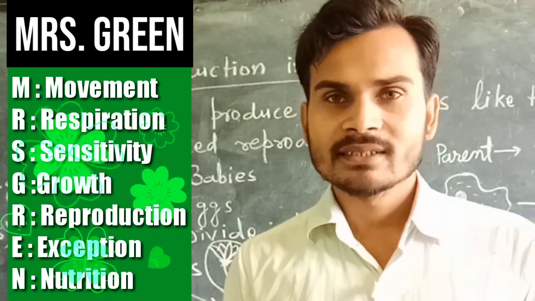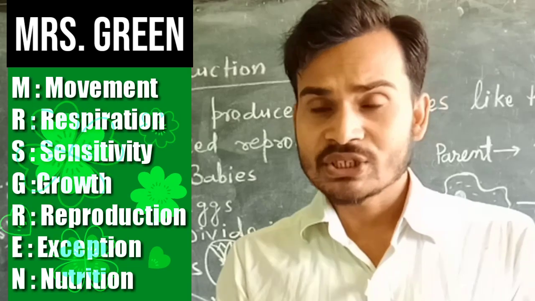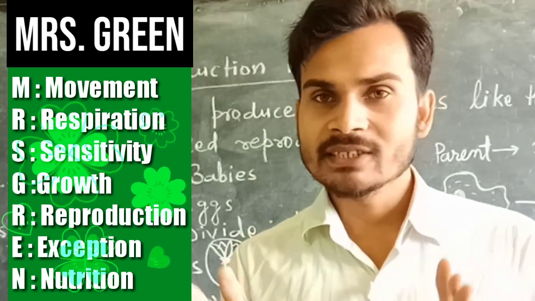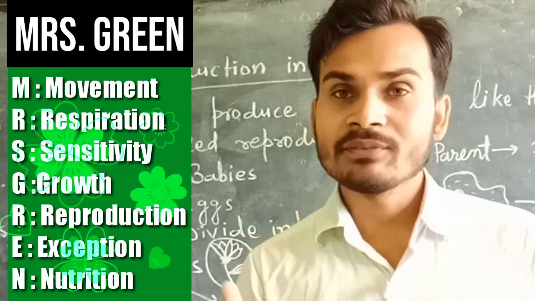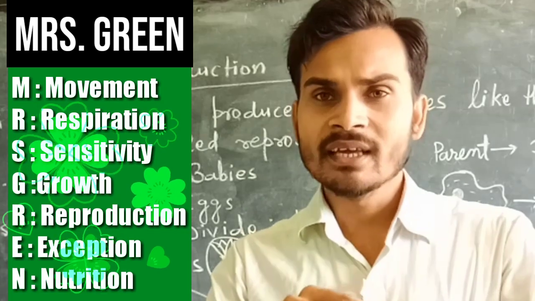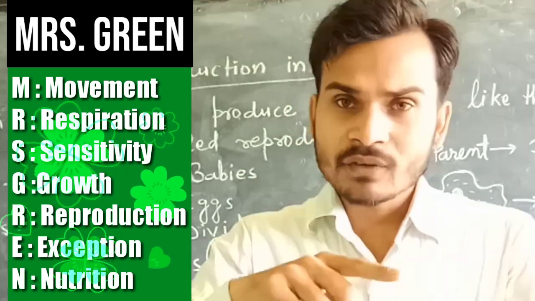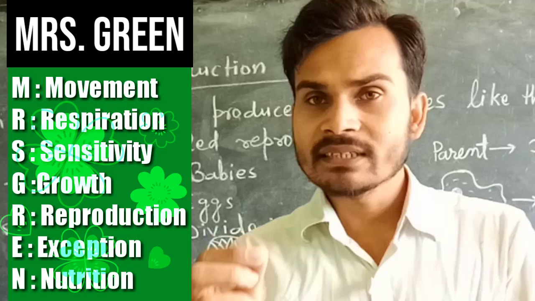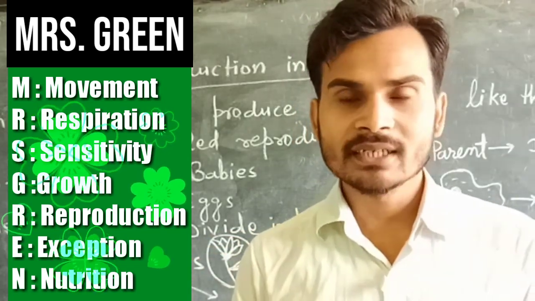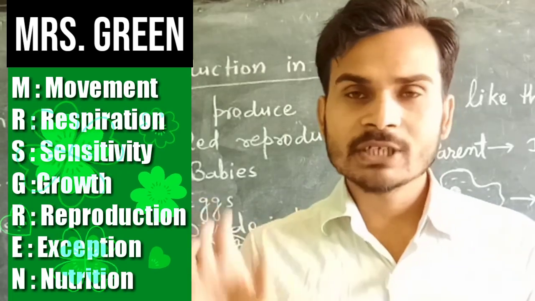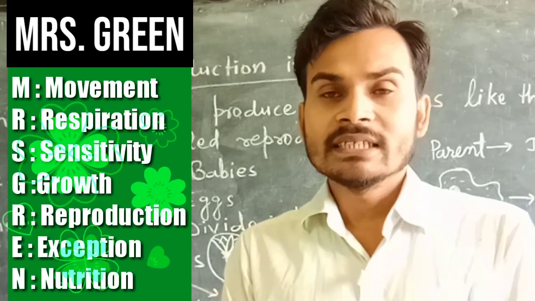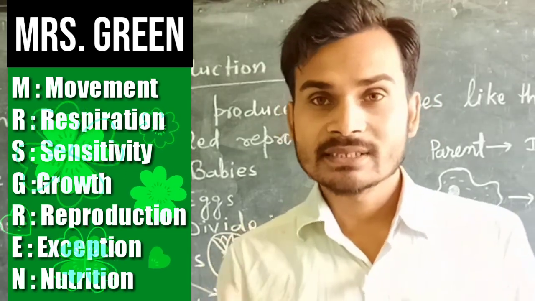S means sensitivity. Living things can sense. Animals, such as human beings, can also sense. We have 5 sense organs and these all have the same work, that we can sense different things. Just like your skin can feel the touch of other things, it is sensitivity. Plants can also sense. You know the touch-me-not plant; if you touch the leaf of the touch-me-not plant, it shrinks.